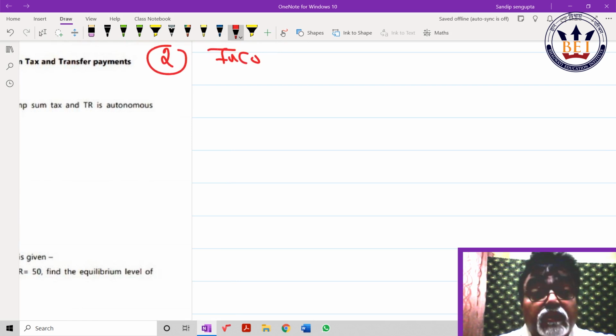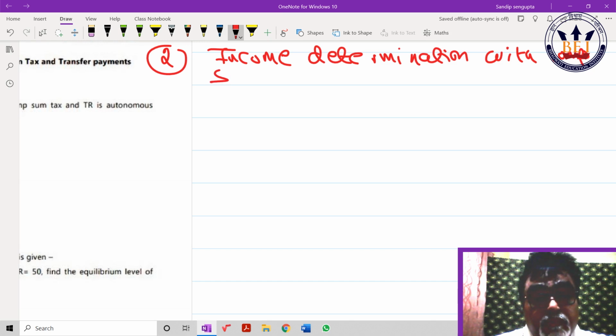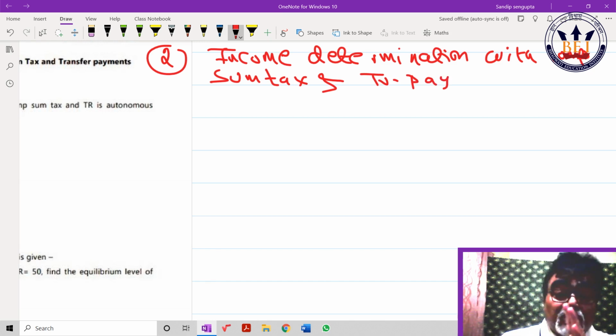Income determination with lump sum tax and transfer payment. Slowly think it up and write down better. I'm putting more effort on that. The mathematical sum is a clerical job. Careful.